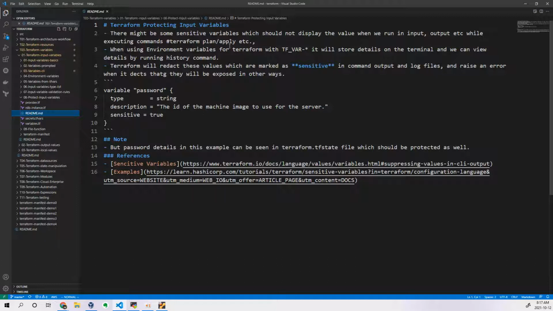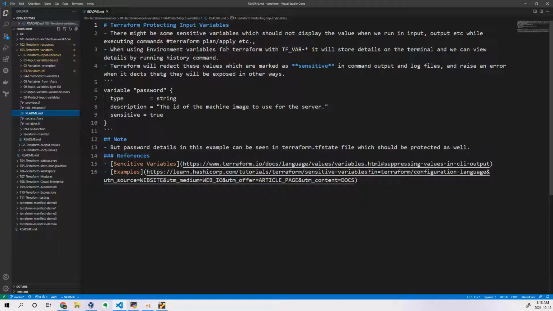When using environment variables for Terraform, we store the details on the terminal and we can view them by running the history command. So when you're trying to store something as environment variables, always be careful not to save sensitive information in environment variables. Why? Because if a person has logged in to that terminal and executes the history command, he can see those values.